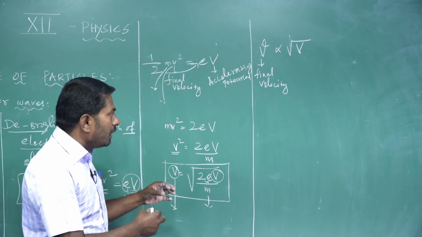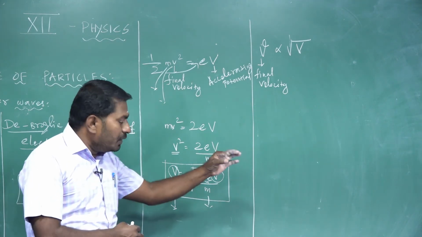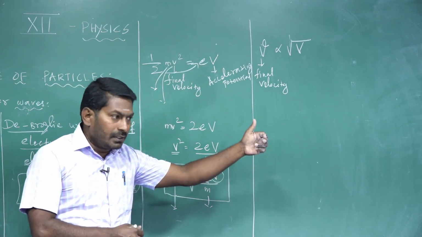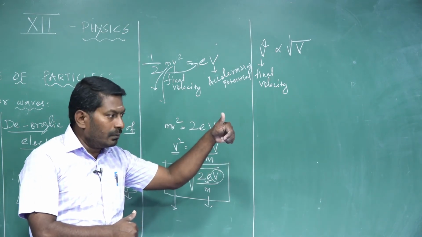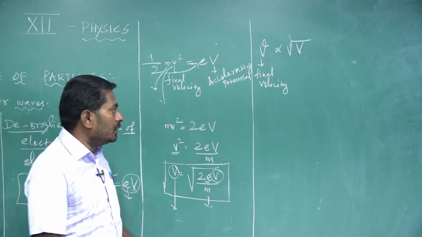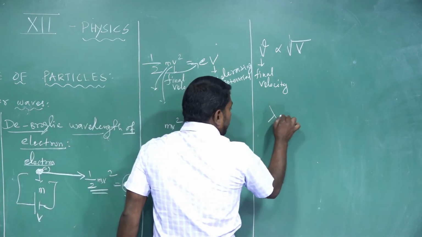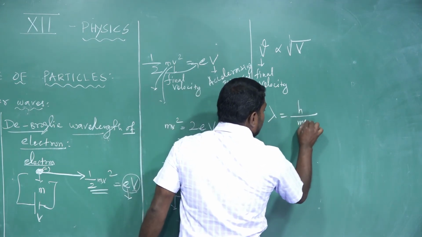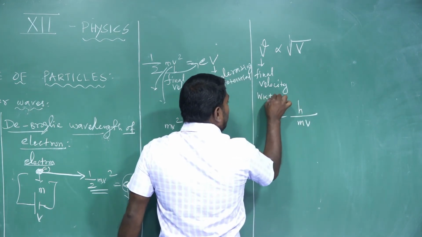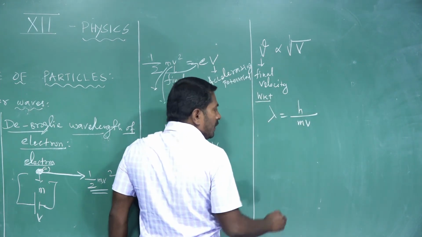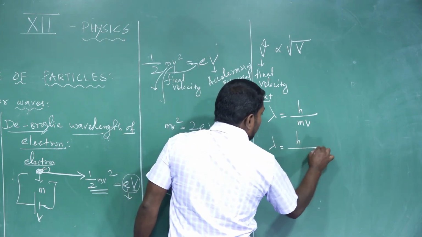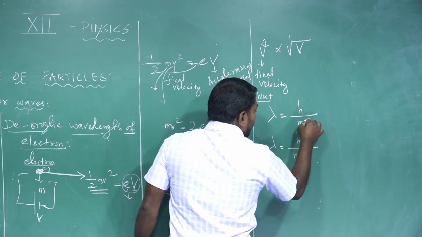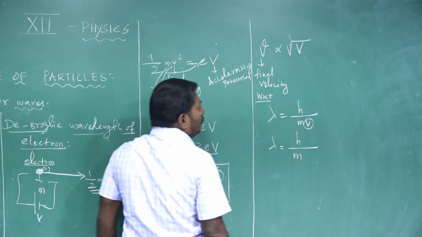But we want to calculate the wavelength for the electron in motion associated with the wave. That wave is the de Broglie wave or matter wave. How do we find the wavelength of the matter wave of the electron? Generally, lambda is equal to h divided by mv; already we know this for the de Broglie wavelength of a matter wave. Here, the de Broglie wavelength of the electron lambda is equal to h divided by mv, where v is the velocity of the moving electron.